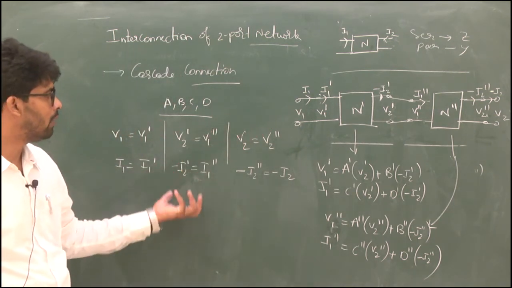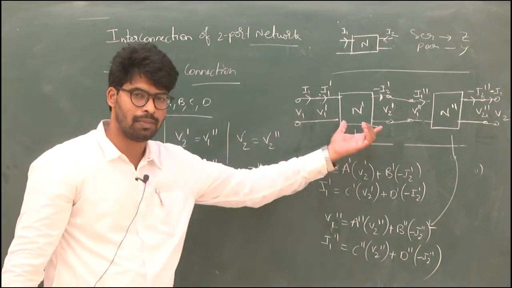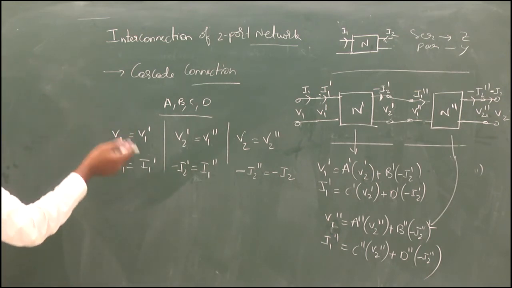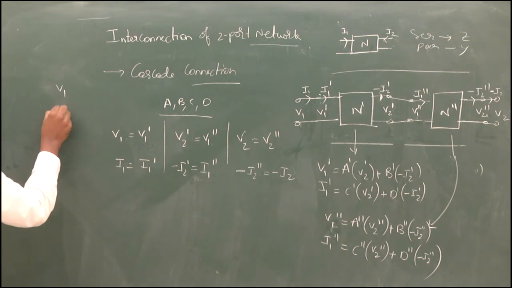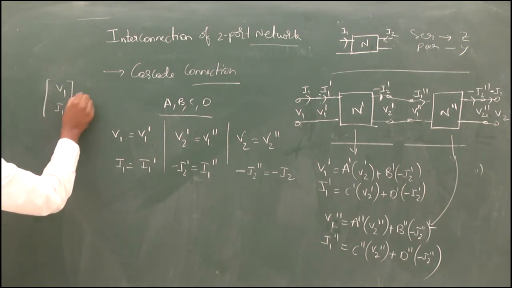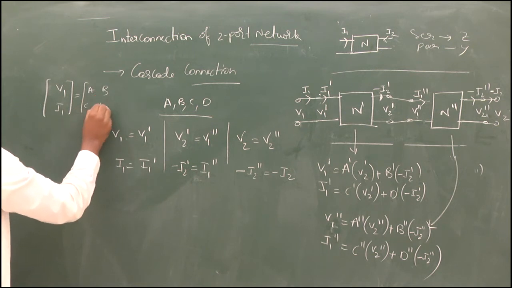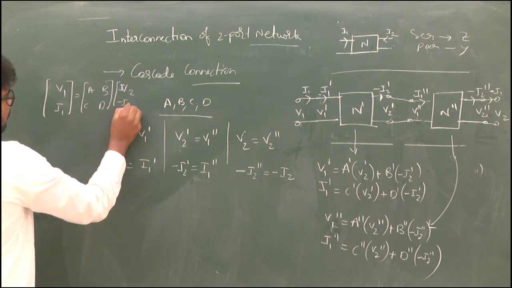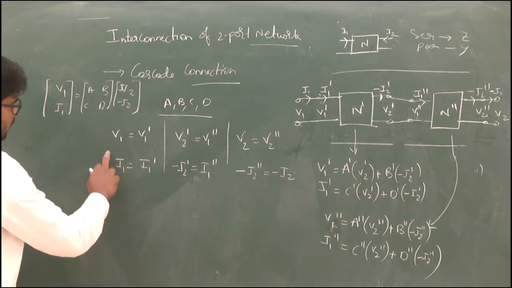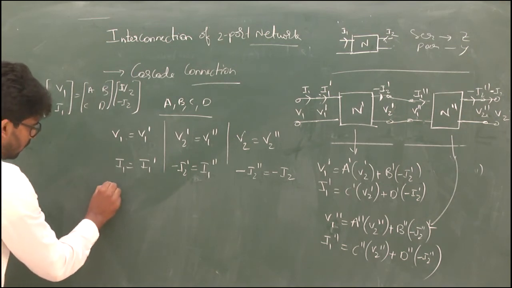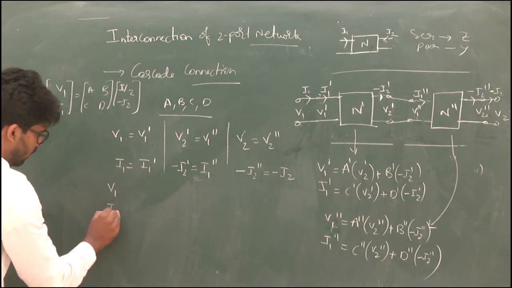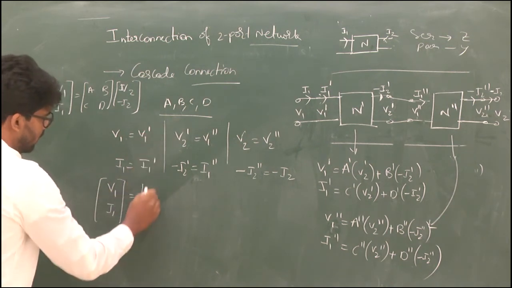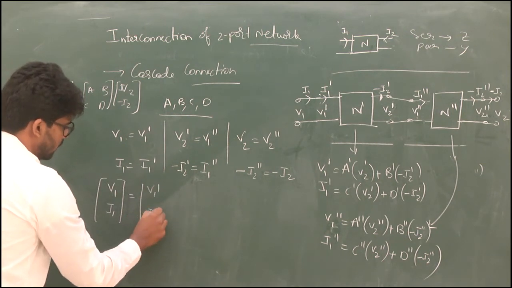and voltages, to find the overall cascade ABCD parameters of this network. So for finding the overall parameters, we need to get V1 and I1 in the form of A, B, C, D times V2 and minus I2. Okay. So here we have V1, I1. Let's straightaway write V1, I1. Then that will be equal to what? V1 dash and I1 dash.